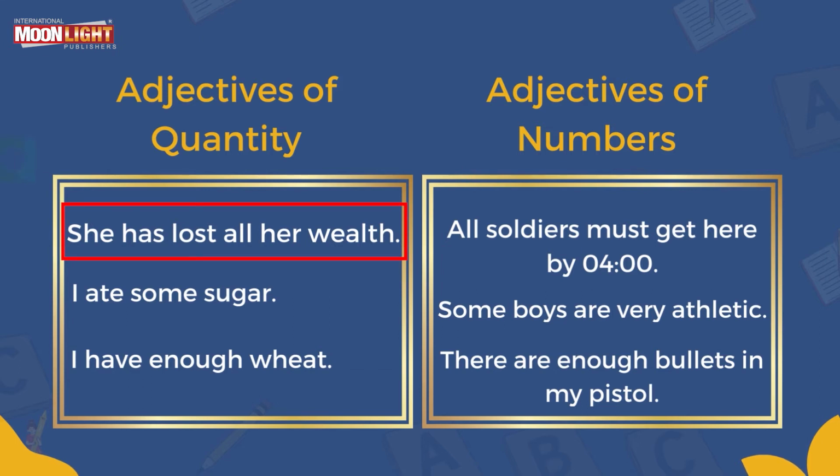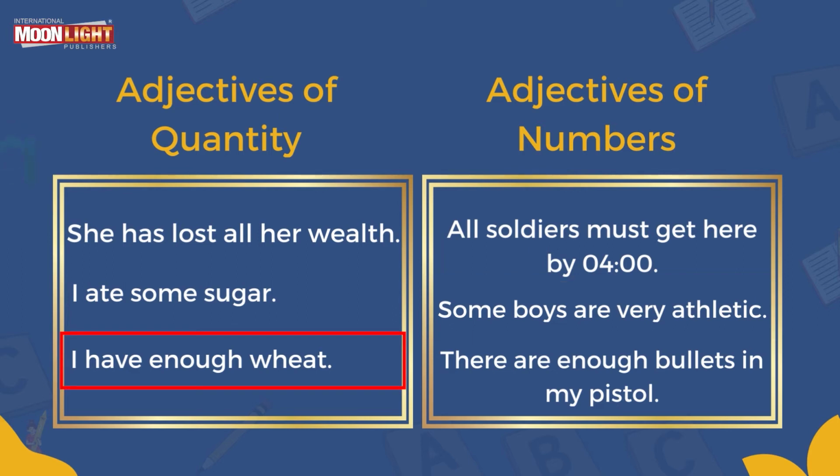She has lost all her wealth. We cannot count wealth, so all is used as adjectives of quantity. All soldiers must get here by 4. Soldiers can be counted, so here all is used as numeral adjective. I ate some sugar. We cannot count sugar, so here some is used as quantitative adjective. Some boys are very athletic, so some boys can be countable, so here some is used as numeral adjective.